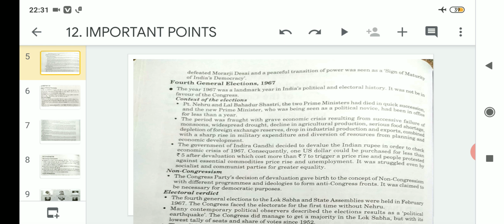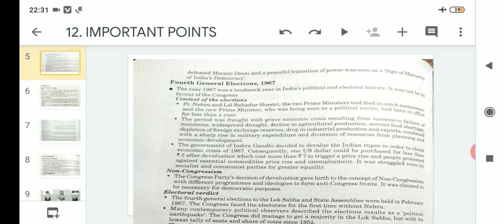So as a result, what happened? All the people all over the country started protesting against this particular government, and they demanded that equality should come and the government should work and think for the welfare and development of the people. That struggle was started by the common people first, and after that many socialist and communist parties also started protesting along with the people.